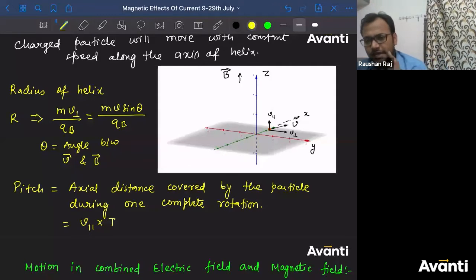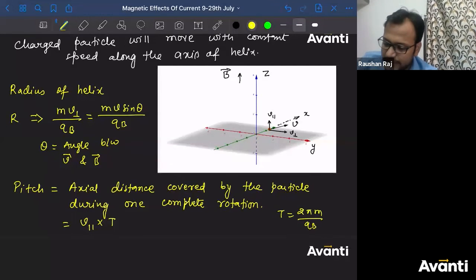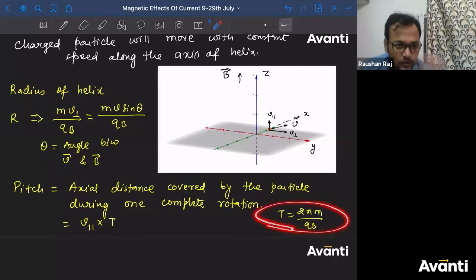What was the time period in the last condition, when velocity was perpendicular to the magnetic field? It was 2 pi m by qB. Do you remember that? Now, in that relation, 2 pi m by qB, does it depend on velocity? No, it does not depend on velocity.